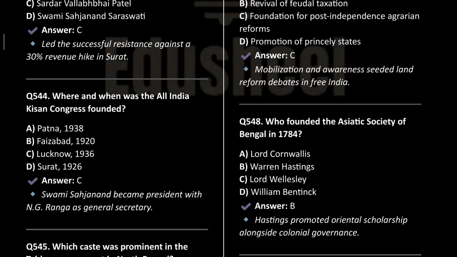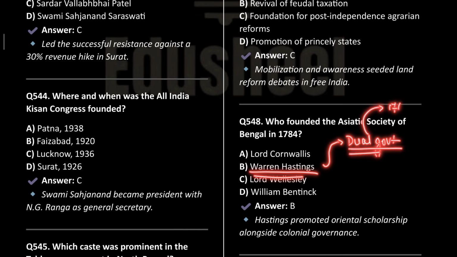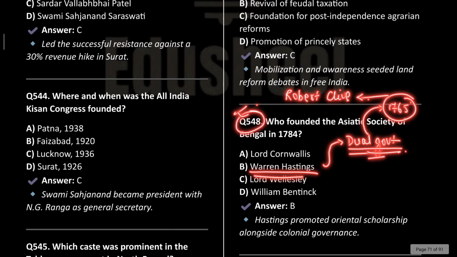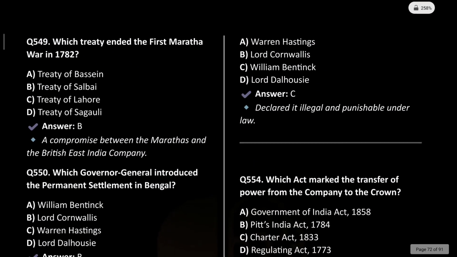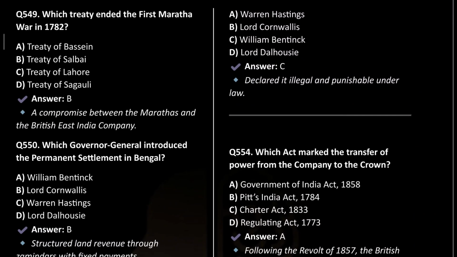In addition to that, Hastings also ended the dual government that started in Bengal in the year 1765. Now this dual government was started by Robert Clive. Now these facts you need to know regarding this question. Okay, if you remembered all these facts, so well and good, you have efficiently revised the Spectrum.